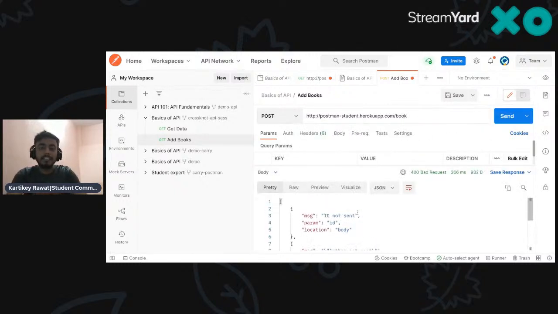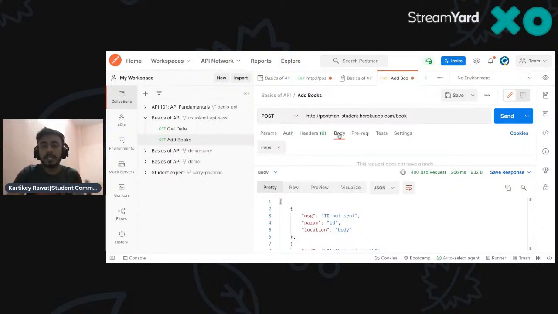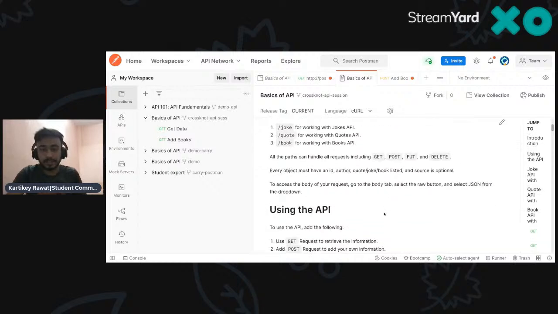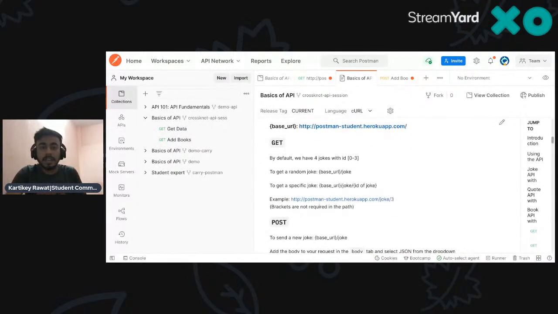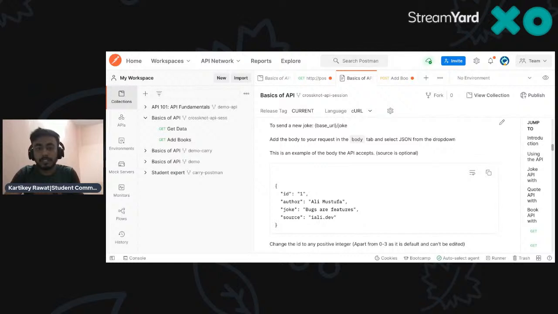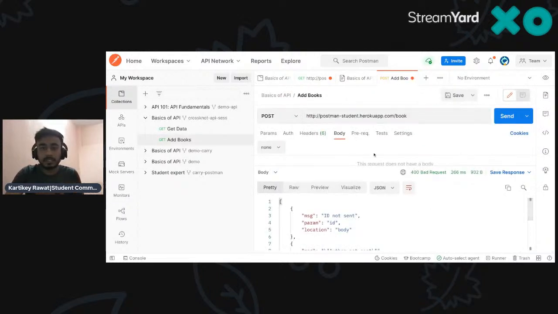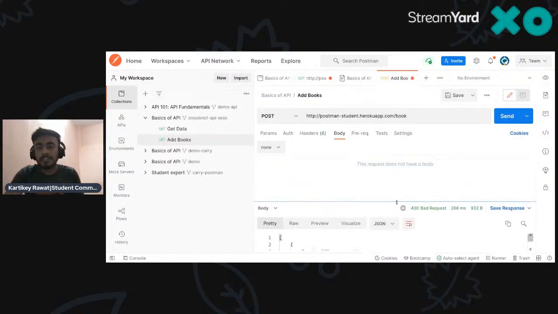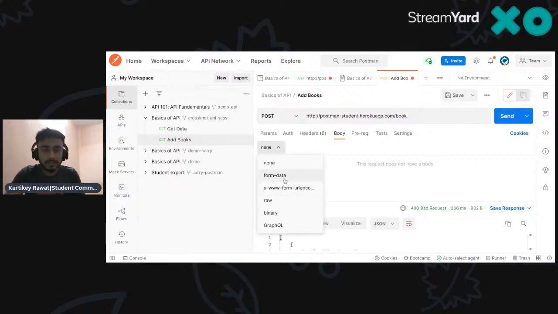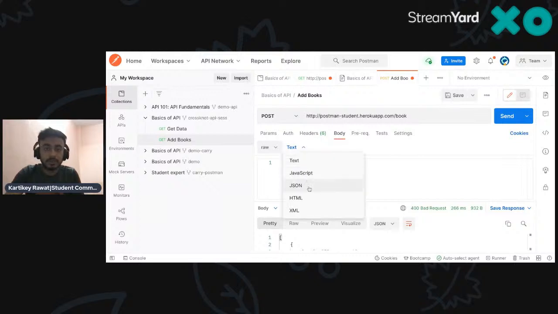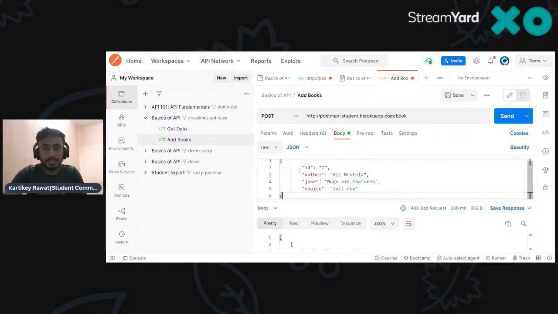ID is not sent. Why is it written there? Because I am posting this, so I have to add this thing. So I go to the documentation again, and this is the basic thing that we are following. If you just copy this one, because I have to add the new book, I go to the body. As you see, it's a bad request because I didn't add the body over there. So I go to none, then raw, then JSON, and just paste that thing.